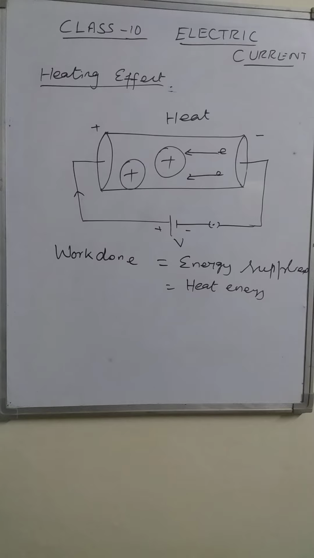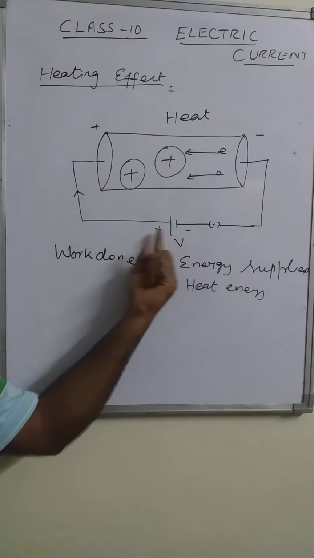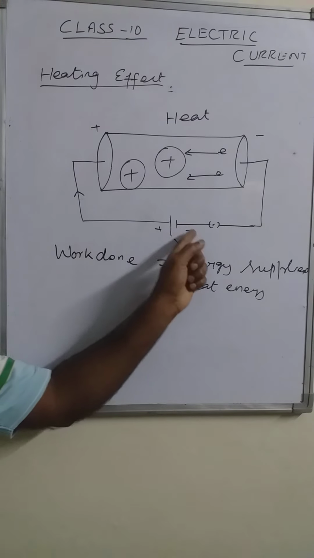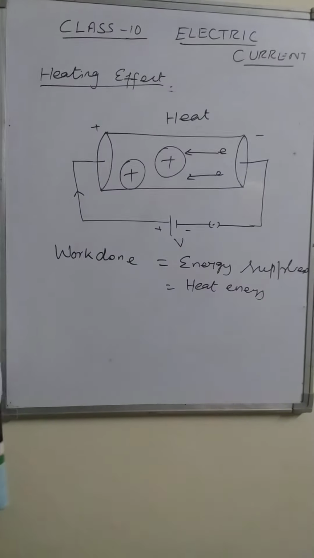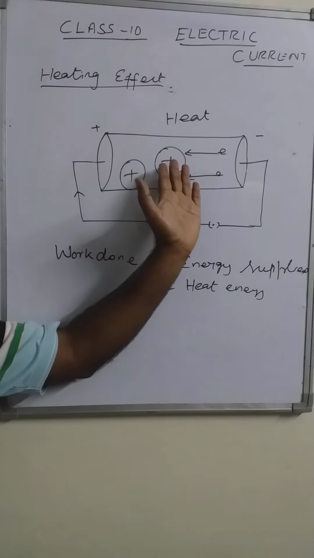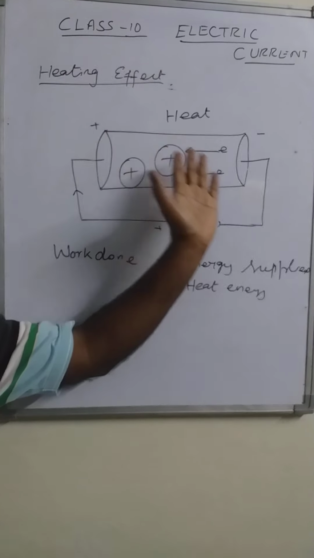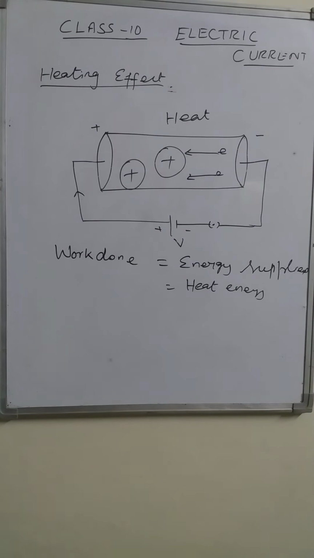If we reverse the terminals, the current flows in the opposite direction, and again heat will be produced. So whatever be the direction of current, heat is always produced from that conductor. Now we will calculate how much heat is produced.